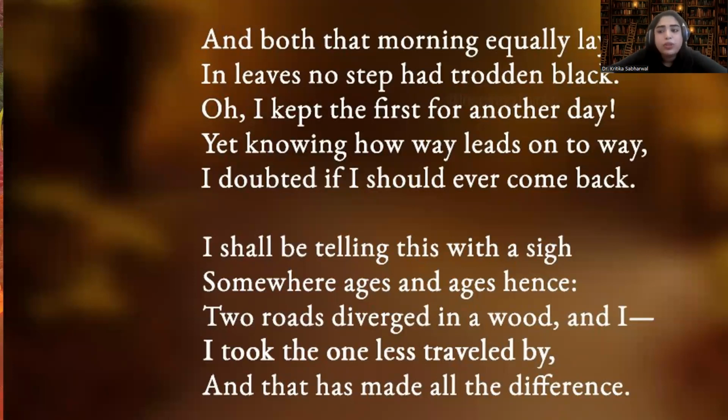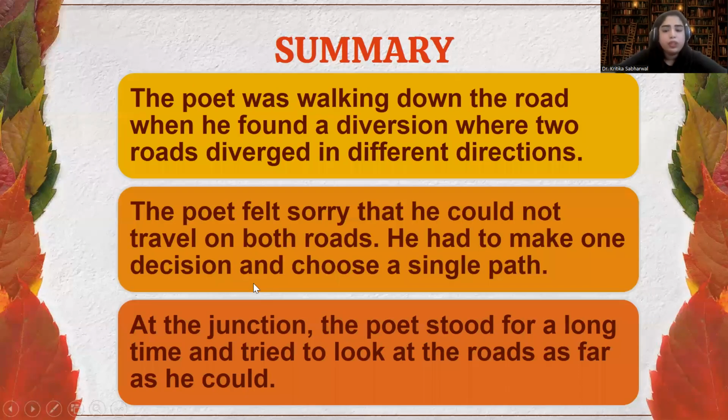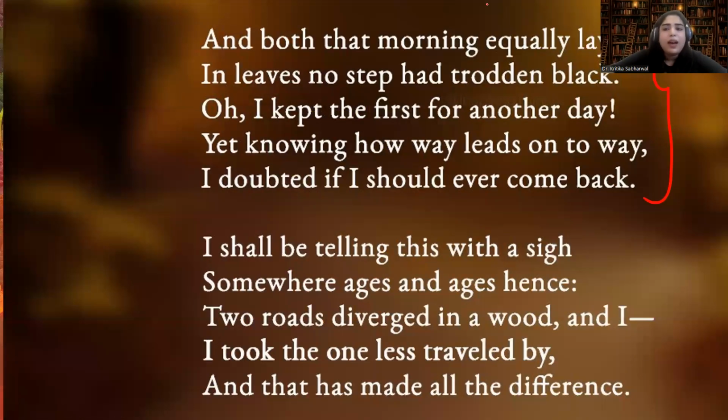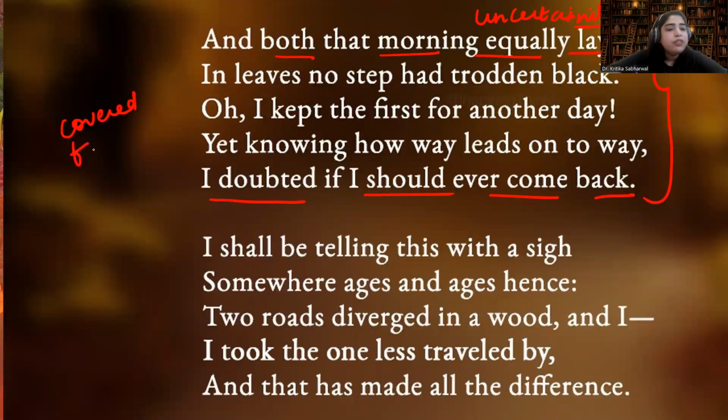Now what is he showing here? He is showing the uncertainty of the future. How come? Because he was not even aware of which road he was taking and whether he would come back while going on that road or not. He was unaware. He doubted if he should ever come back. Both that morning equally lay means both the roads were covered with fallen leaves.